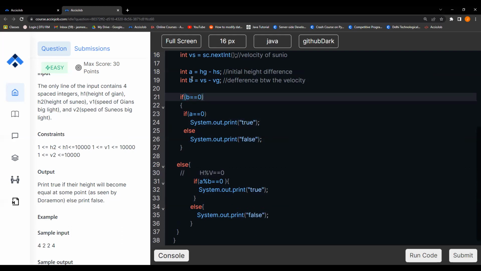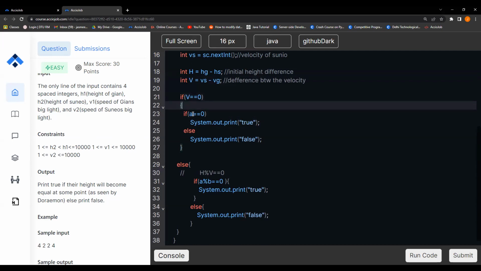Look, B is okay, so let me remove B and take capital letters, like we saw earlier. So instead of B, we first saw that H is the gap in heights, the initial gap in heights, and V is the gap in velocities, right? So let's first check if the velocity gap is 0, right? It's basically checking for the second scenario, second case. Now if that's the case, I can only have a true solution if the height gap is also initially 0, right? If both heights are equal and velocity is also changing equally, then after 1 or 2 seconds, whether you increment or not, they are equal anyway, right? So that's why we have a true or false case.